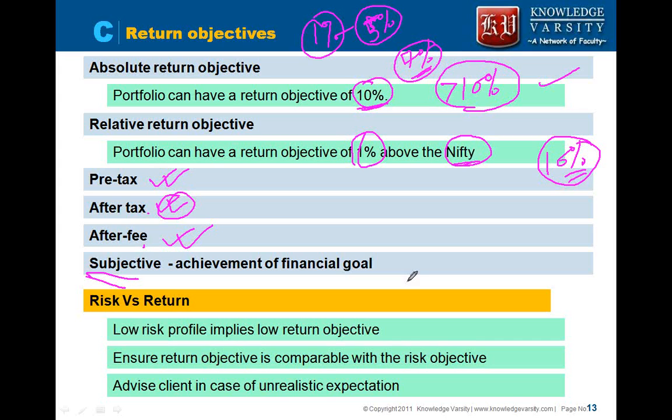It is better that you advise him at the start, because it will be better for him also. As I said earlier, as per CAPM, how much systematic risk you are taking determines the return. So higher beta, higher return. That is what we have: risk versus return should be comparable.